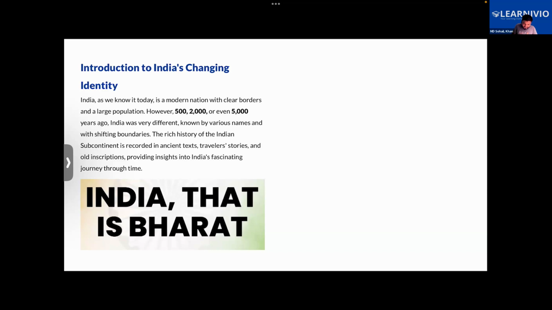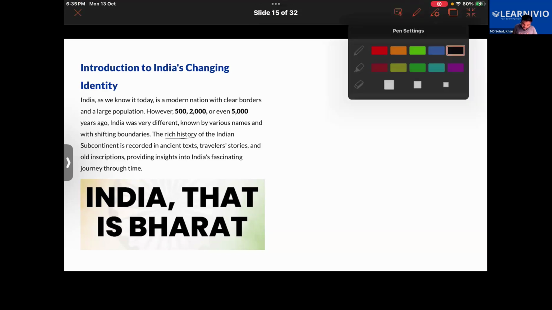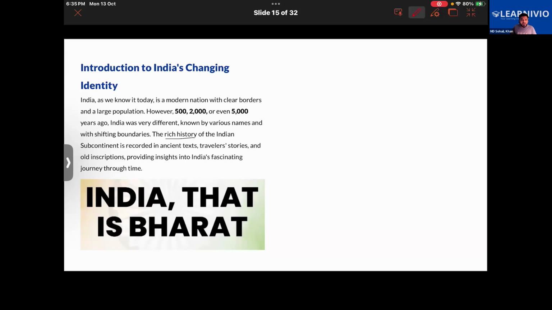Rich history means that there have been lots of rulers in India. So many kings were there. So we get to study about the history of the kings. We get to study about the culture of India. We get to study about ancient India. We get to know about so many customs, so many traditions that were practiced by people. So we get to know about that.